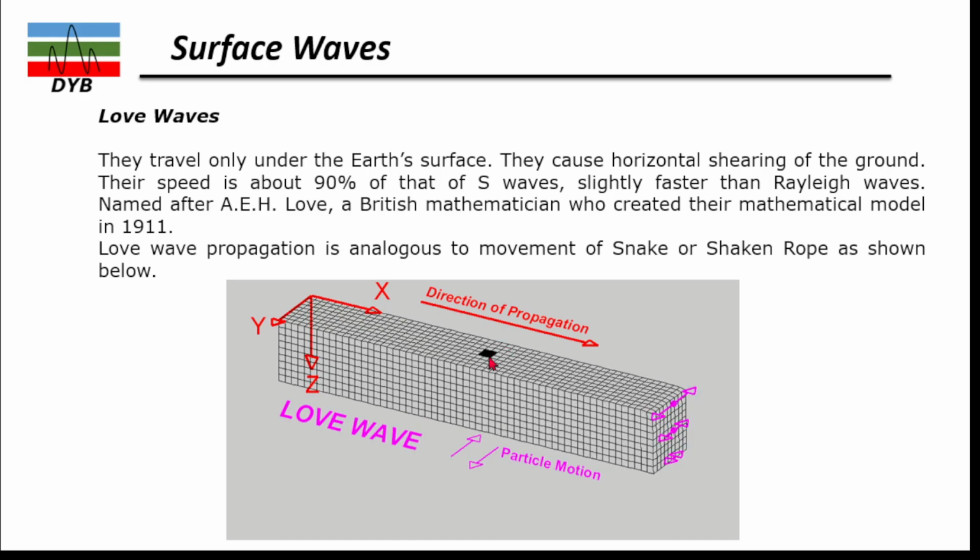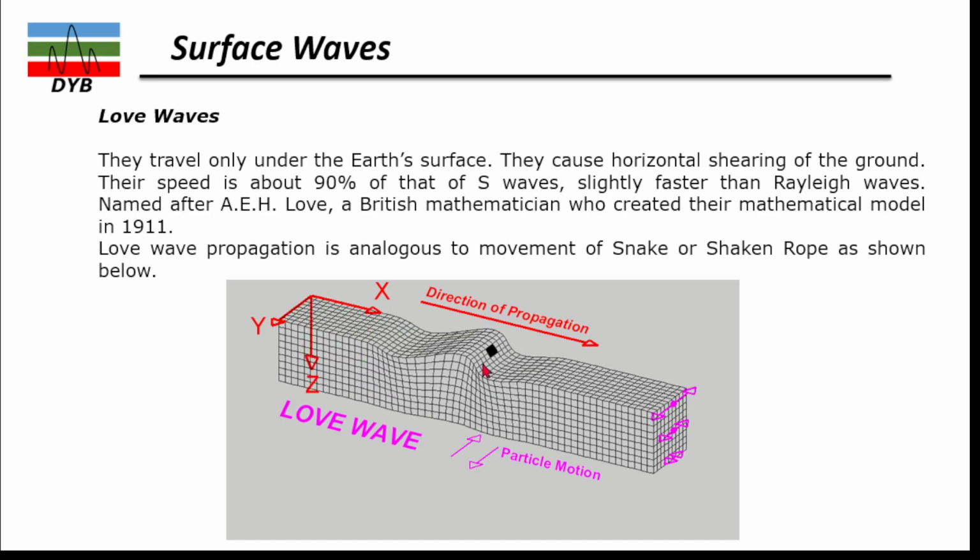In the particle motion, you can see it's left and right. It's like a snake, or when we hold a rope from one side and shake it left and right, the motion is like that. That is actually the motion of Love waves.